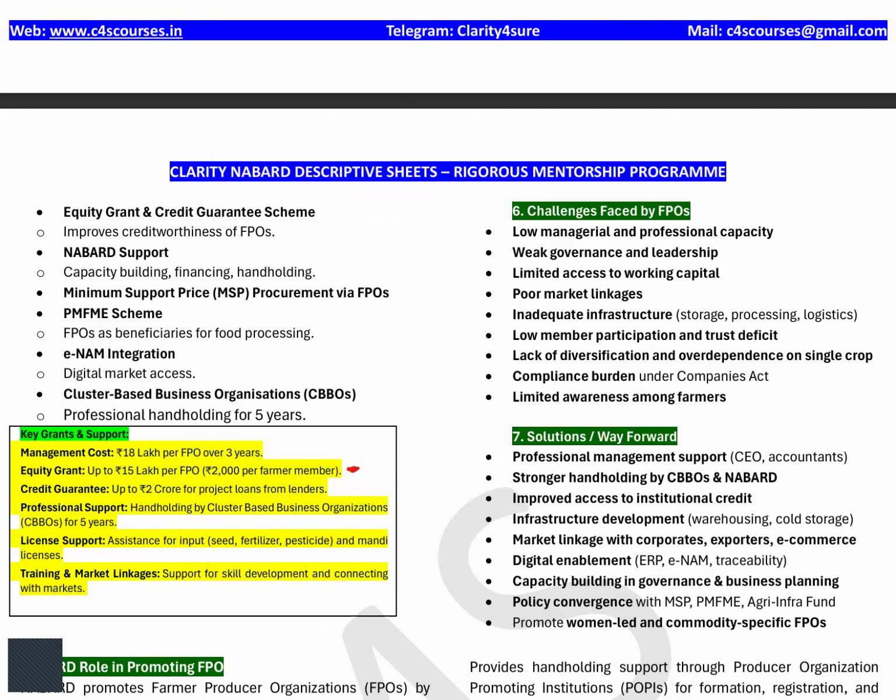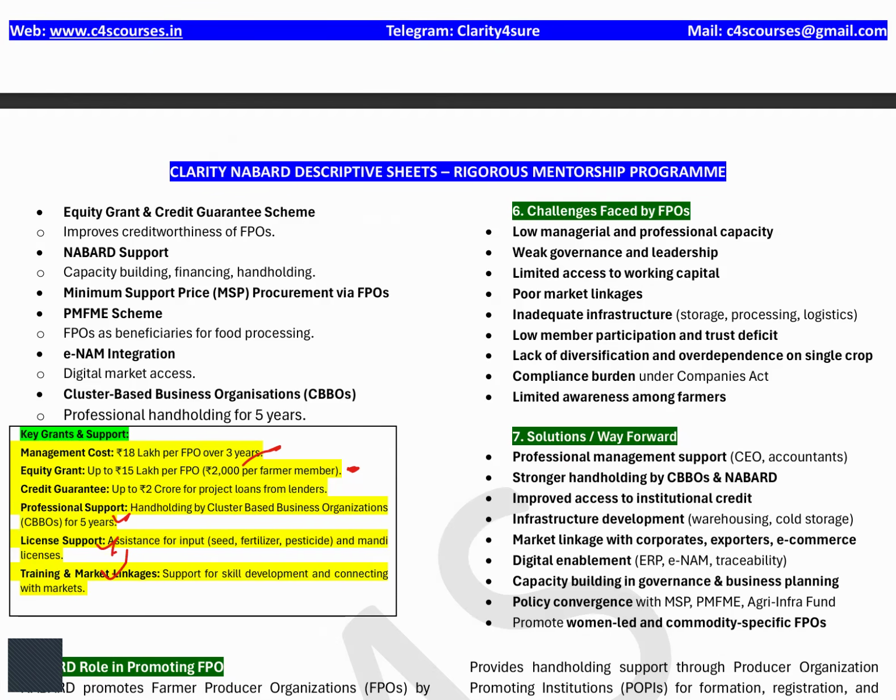Management cost of 18 lakh per FPO over 3 years is being given. Credit guarantee of 2 crore is being given. Professional support through the Cluster-Based Business Organization, CBBO, is given for 5 years. License support and training support is being given by the government. So you can write how the government is promoting the FPO if they ask.